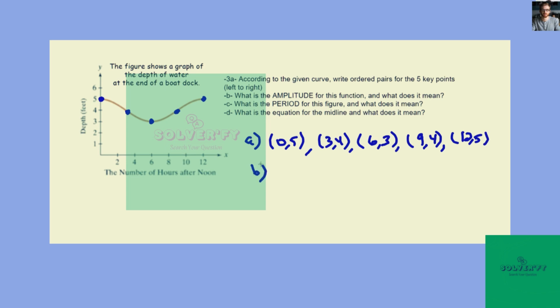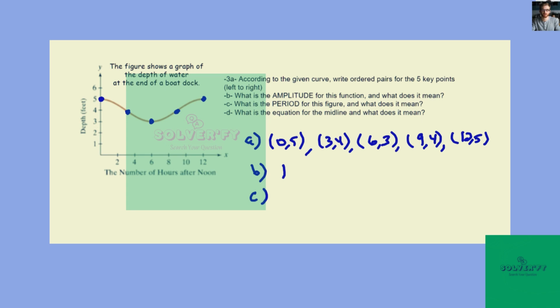The amplitude, if this is our midline, we go up and down 1, so the amplitude is 1. It would mean, since this represents the number of hours after noon, and this is the depth of the water at the end of the boat dock, in feet, that from the baseline, it goes up a foot and down a foot, is what that would mean.